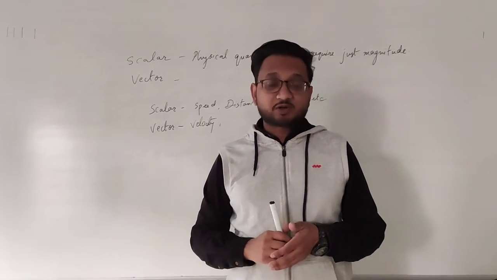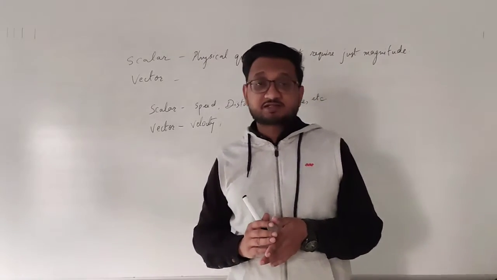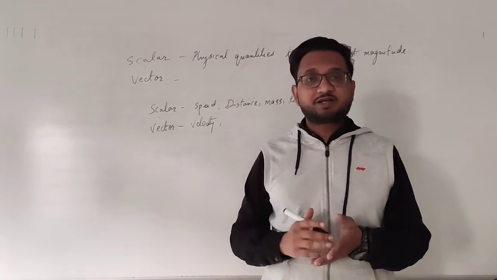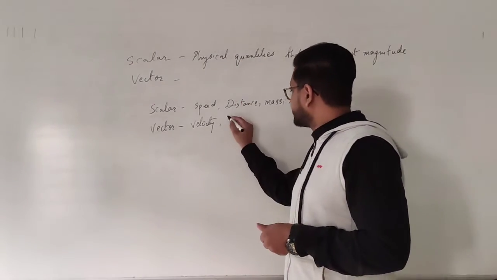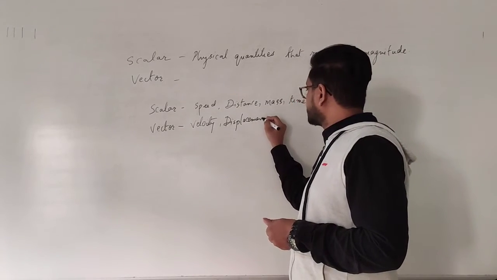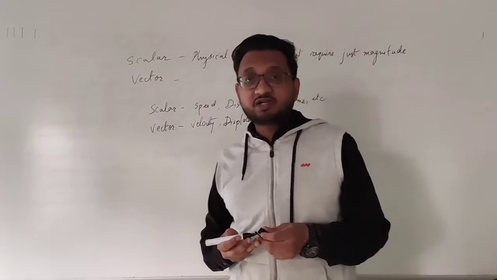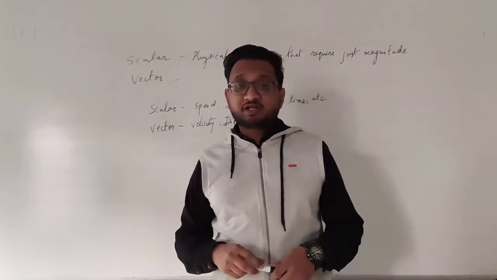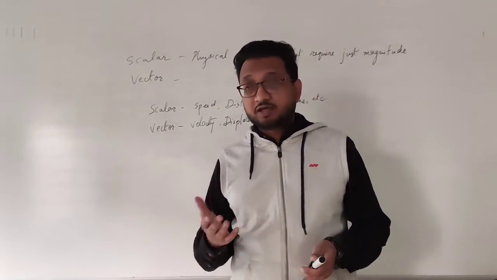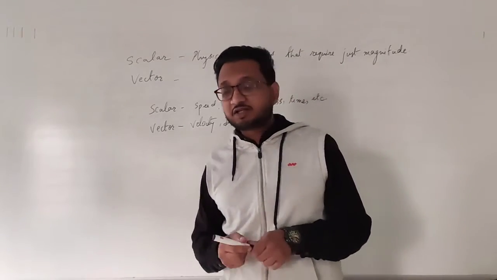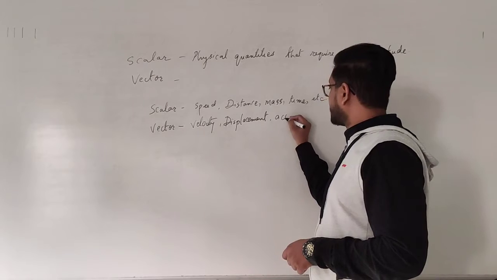So when I'm talking about a specific distance in a straight line, that means a direction, and so displacement is a vector quantity. Displacement is a vector quantity. And then after this, we talked about acceleration. Okay, acceleration is change in velocity. Once again, we require velocity. So acceleration is also a vector quantity.